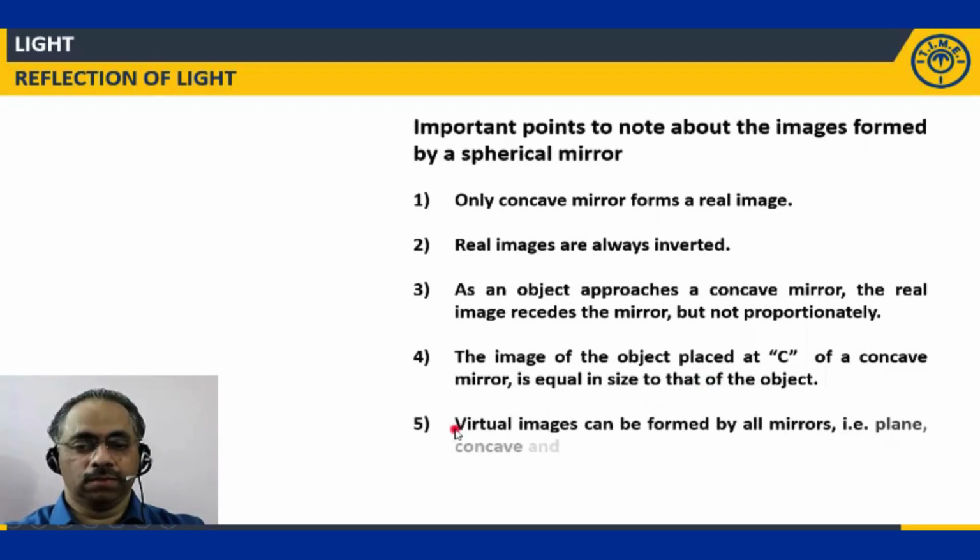Virtual images can be formed by all mirrors, that is plane mirror, concave and convex. The difference lies in the fact that in the case of a plane mirror, the image size is equal to the object size. I am talking about the virtual images only. In the case of a concave mirror, the size of the virtual image formed is greater than the size of the object. Whereas in the case of a convex mirror, the size of the virtual image formed is less than the size of the object.